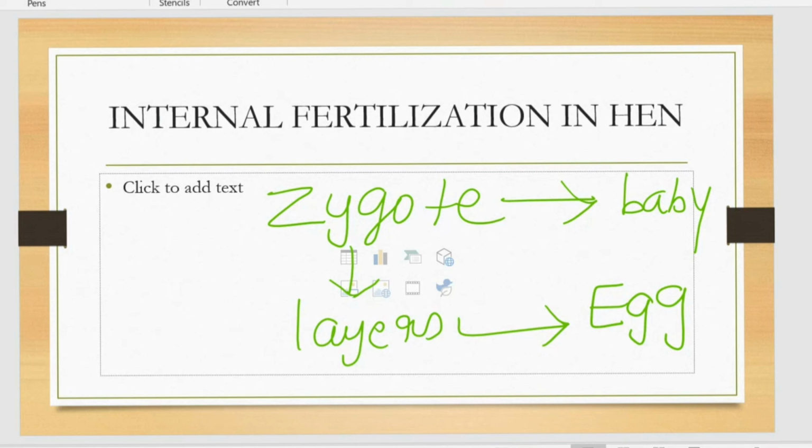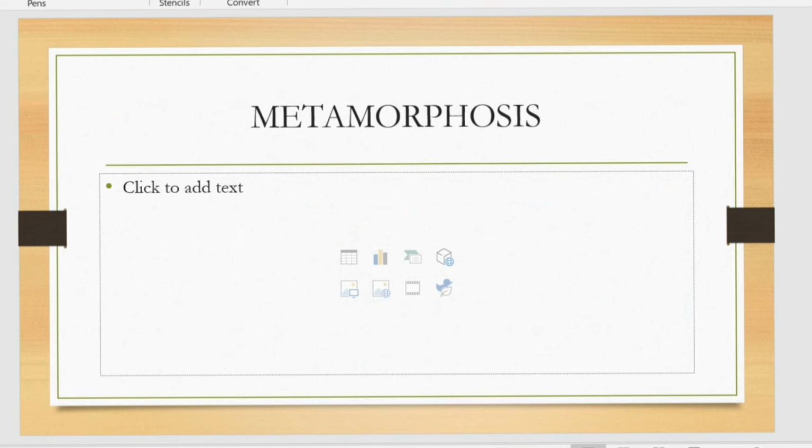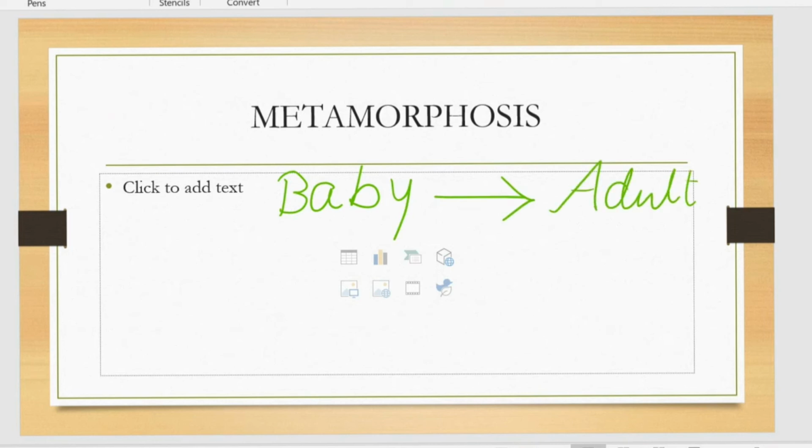The next slide is about metamorphosis. Metamorphosis means the process of transformation from the immature form of an animal into the adult form. In the human being, the baby develops directly into the adult, and both look the same form.